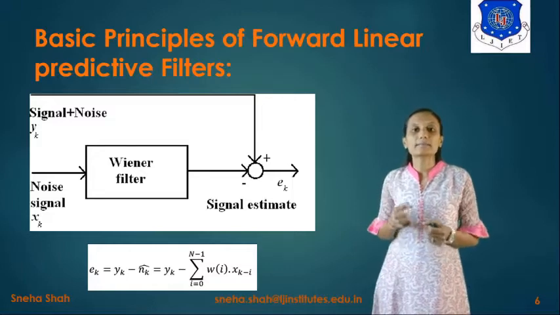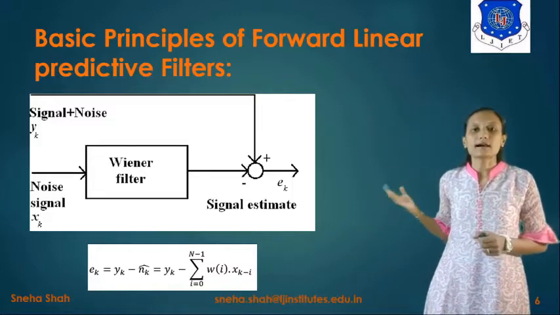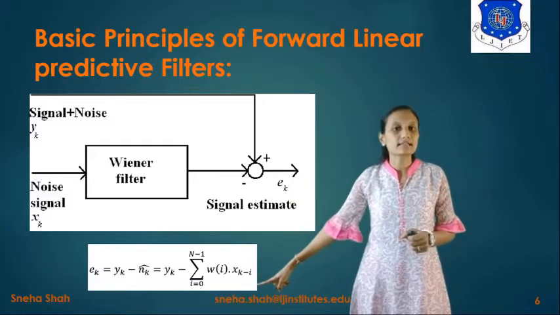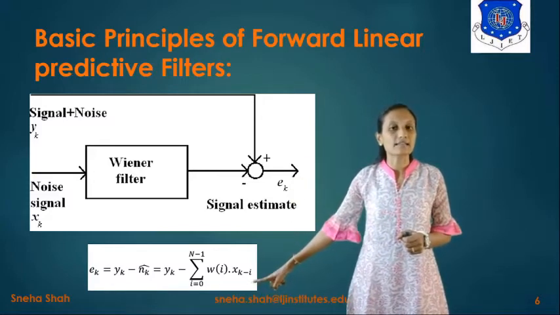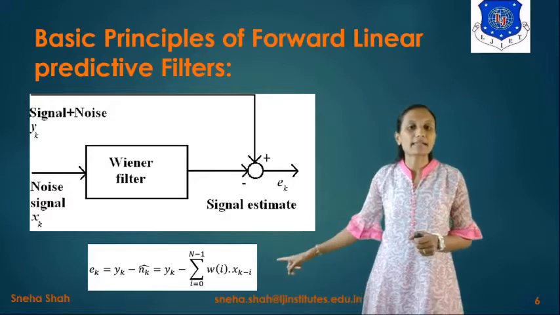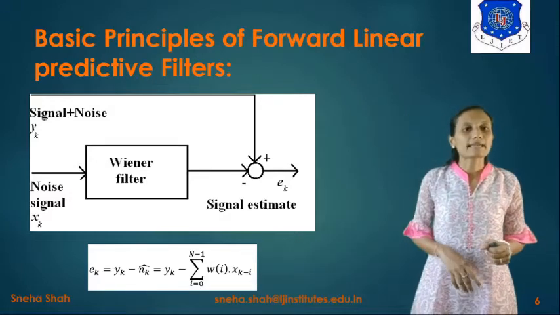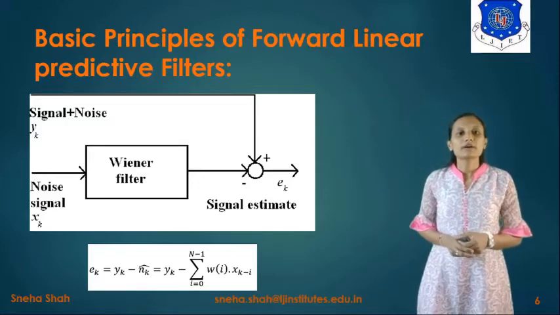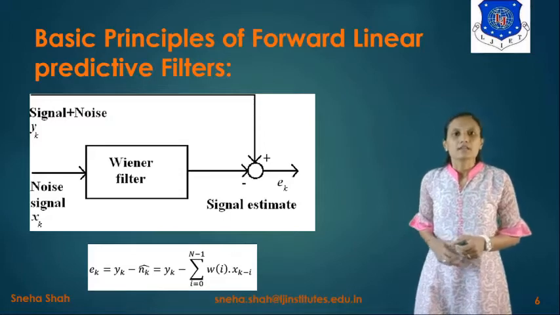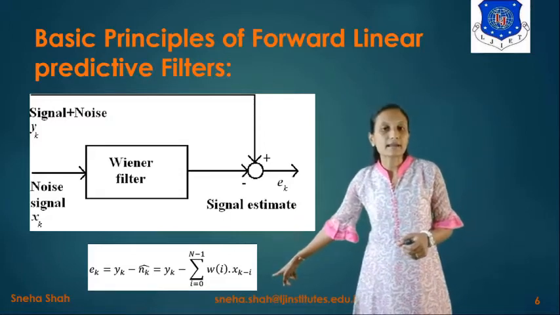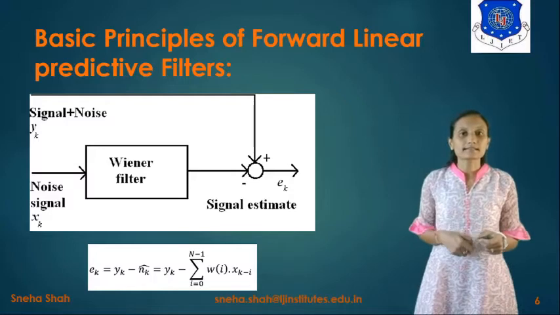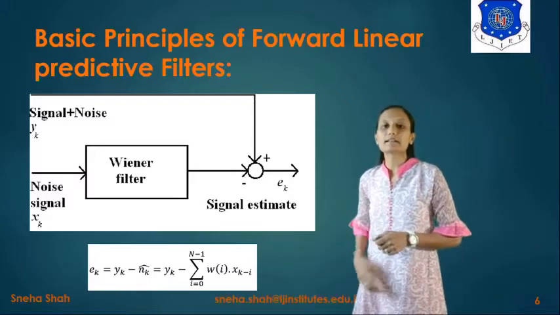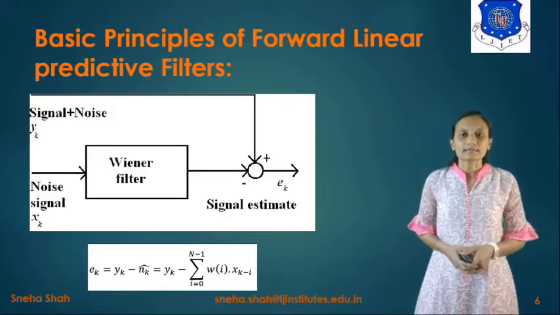But we can't get the perfect original signal at the output side. Because of that, it will generate some error signal. The error signal will be represented by ek, and its equation is ek = yk - nk caret = yk - summation i = 0 to n-1 w of i x of k-i. Here x of k-i is the original information signal sample, and w of i represents the weight vector.